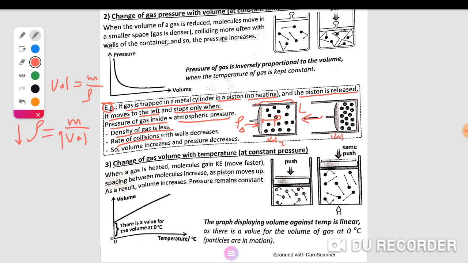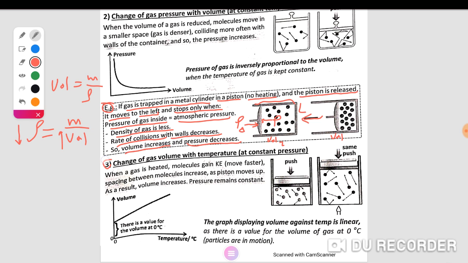The rate of collision or impacts with the wall decreases. The number of collisions decreases. The volume increases and the pressure decreases because the number of collisions decreases. This means that the pressure decreases but the volume increases. This is the example for Boyle's law to show the relation between gas pressure and volume at constant temperature and, in all experiments, constant mass of gas.